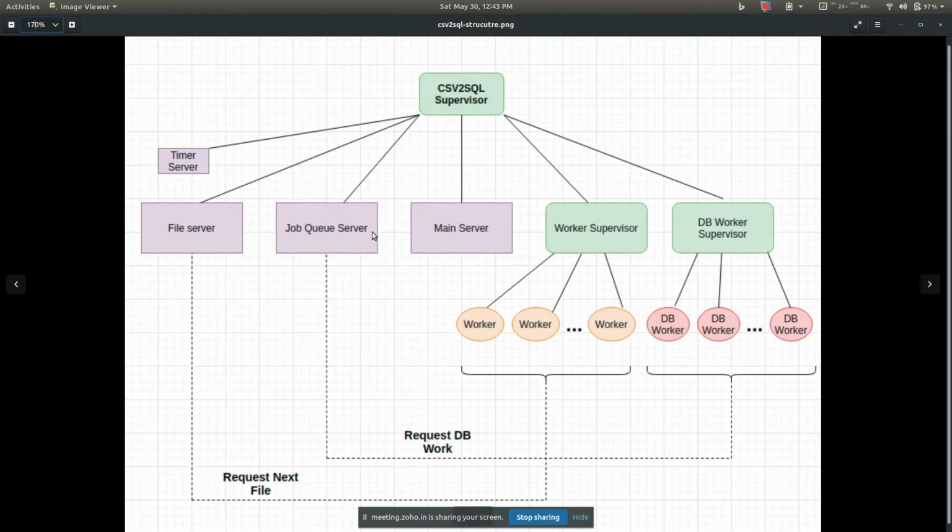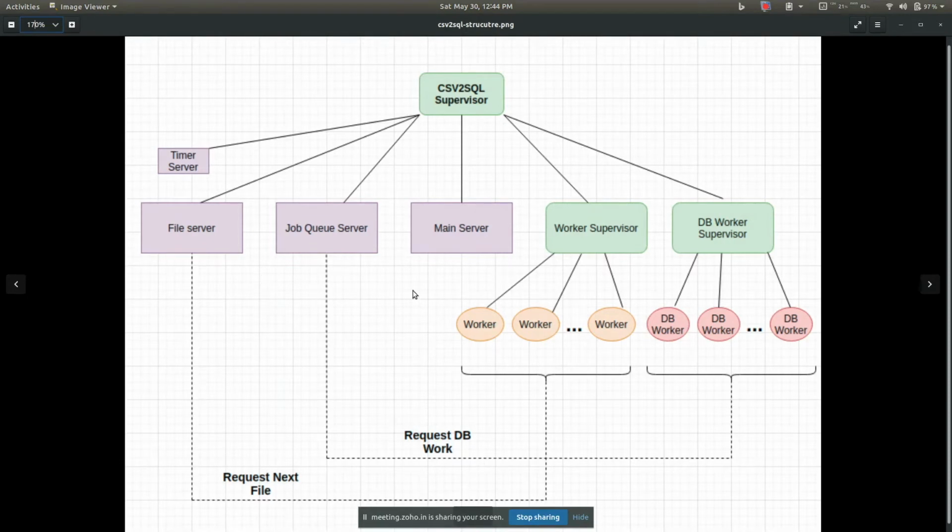Say we can have at most 10 processes writing to the database at a particular time, and this job queue server queues the data that is to be inserted into the database. Our workers are reading the data from the CSV file and placing the data into this queue server. Say a worker read 100 lines of the CSV file and placed those 100 lines in memory in this queue. Another worker read another 100 lines from some other file and placed them into the job queue server.